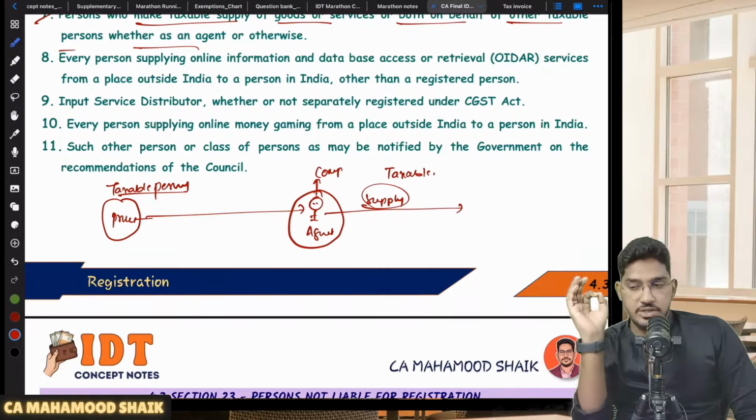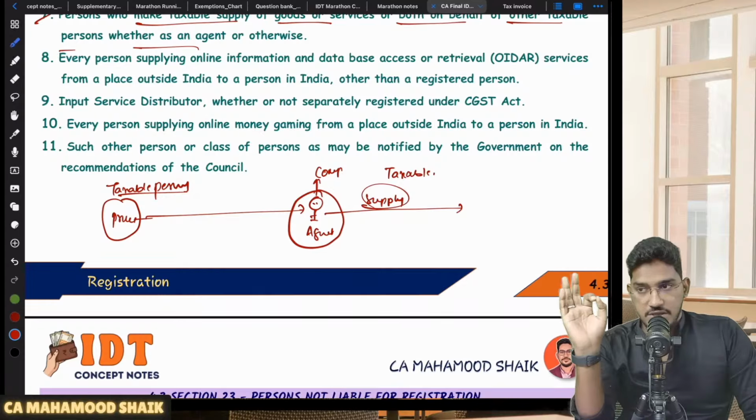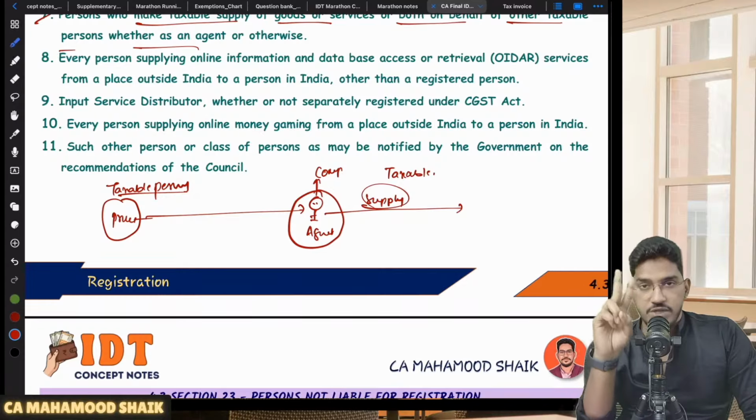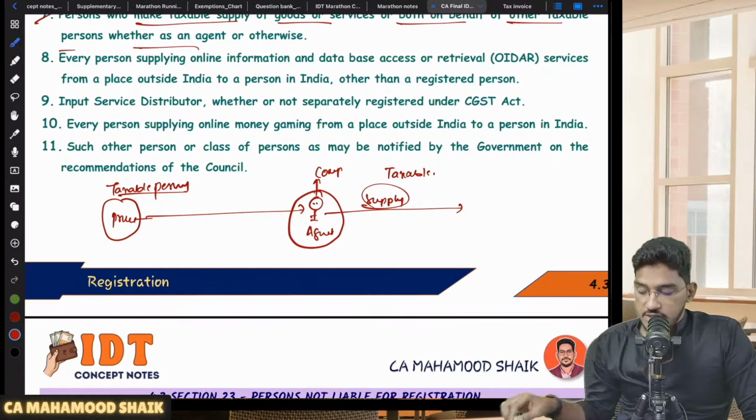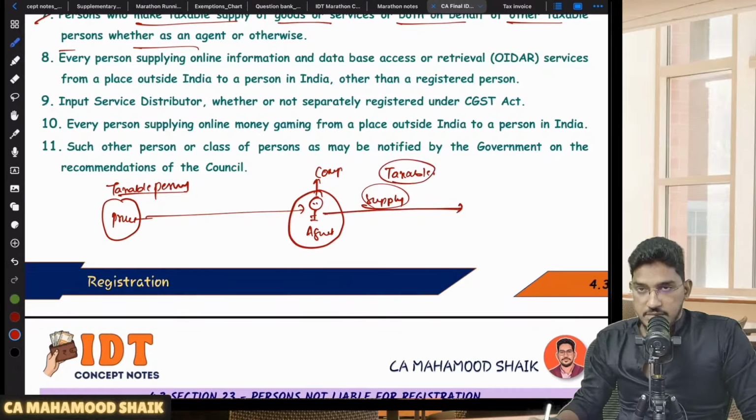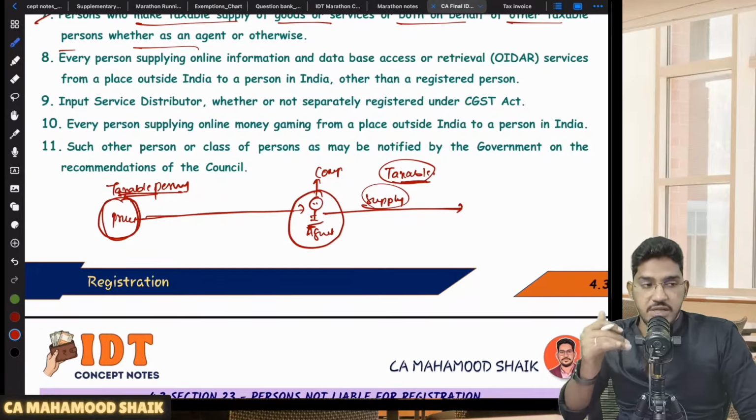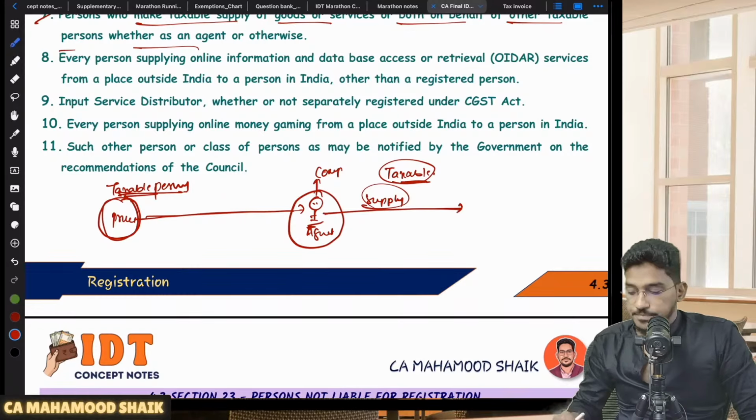So they are saying the agent will become liable for compulsory registration, but only in two circumstances. What are the two conditions? Number one, whatever supply that agent is making must be a taxable supply. Number two, the principal on whose behalf he is making that supply as an agent must be a taxable person. So only those agents who are making a taxable supply on behalf of a taxable person will become liable for compulsory registration.